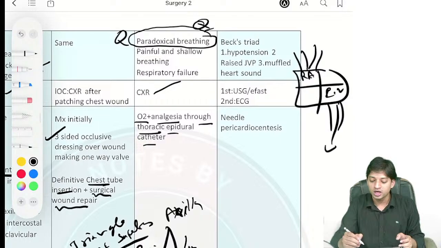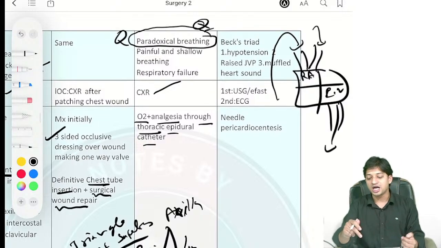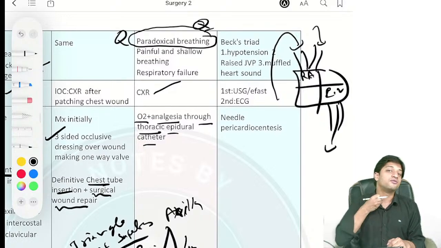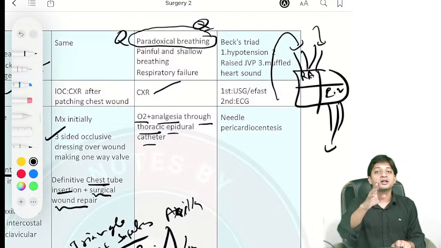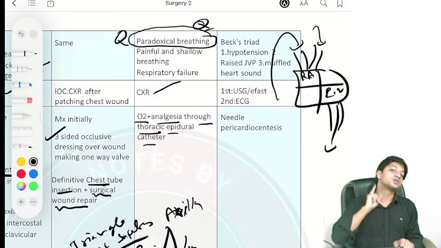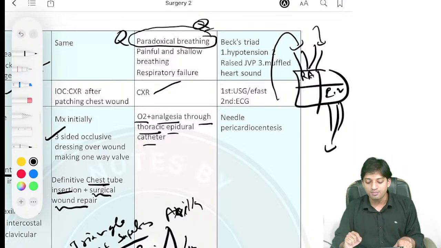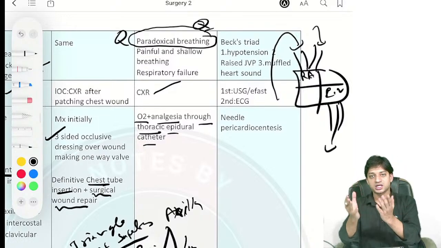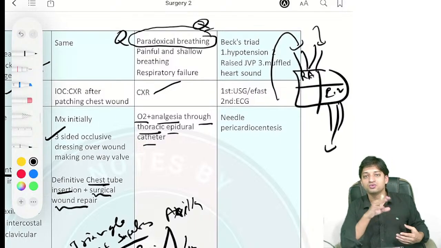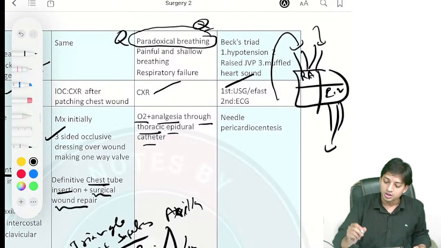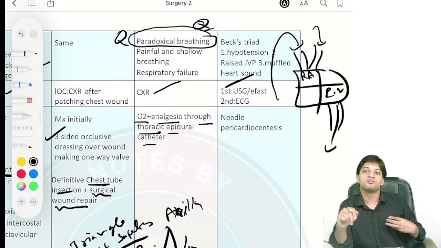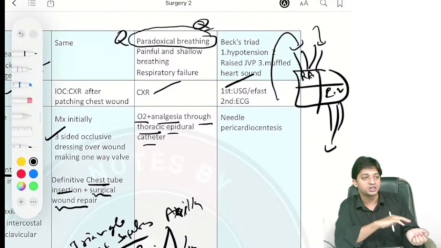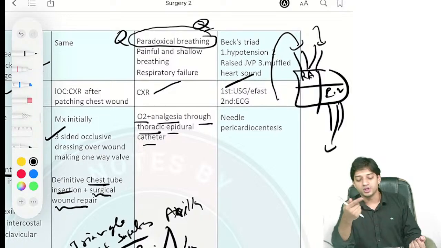Now the heart is also unable to bring blood from the superior and inferior vena cava into the right atrium. So what will happen? The veins will distend, right? The neck veins will be distended, and there will be raised JVP, jugular venous pressure, in case of cardiac tamponade. Now if the pericardium is covered with fluid, whenever you auscultate, you will find muffled heart sounds. So I hope you can now very easily remember conceptually the Beck's triad. The reasons for the triad: there will be muffled heart sounds, there will be hypotension, and there will be raised JVP. These are the classical triad of cardiac tamponade.